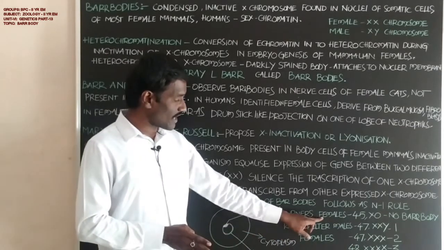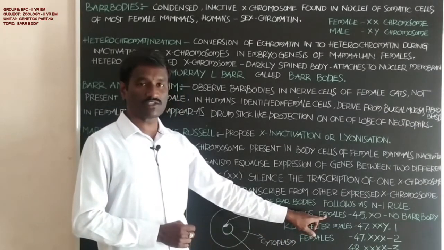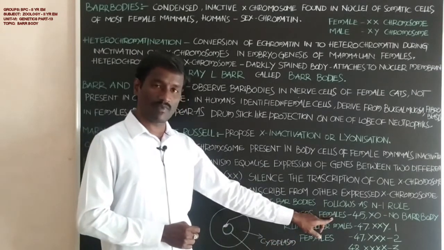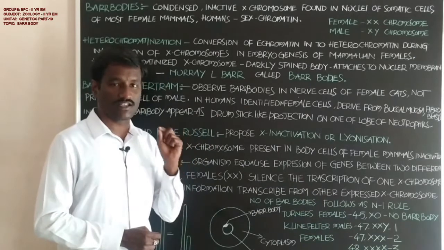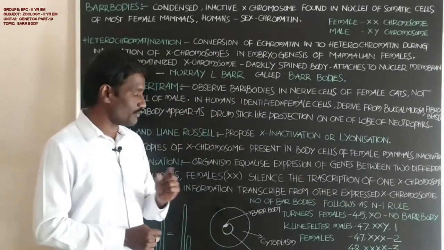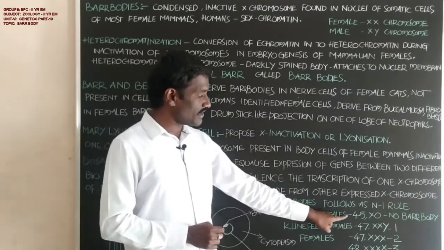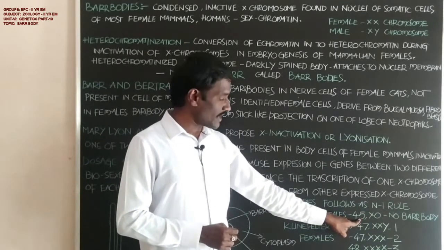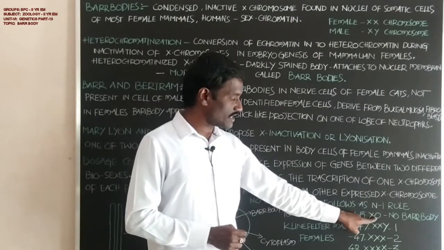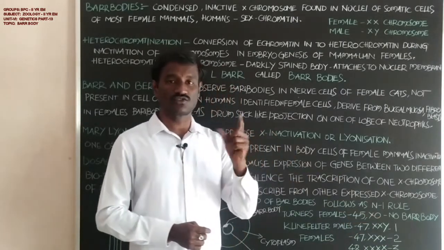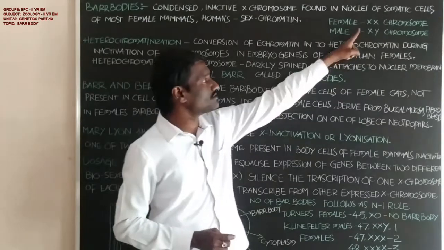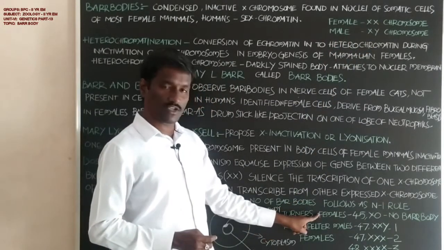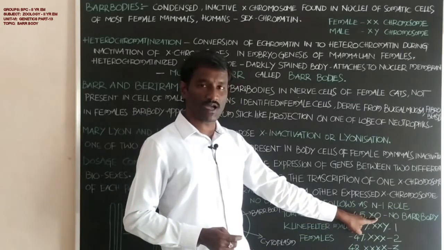Students, consider Turner's females, that is, Turner syndrome present in females. It is a genetic disorder, Turner syndrome, with a total of 45 chromosomes in the karyotype, with the absence of one X chromosome. Normally females possess 2 X chromosomes, but in Turner's females, one of the X chromosomes is absent.